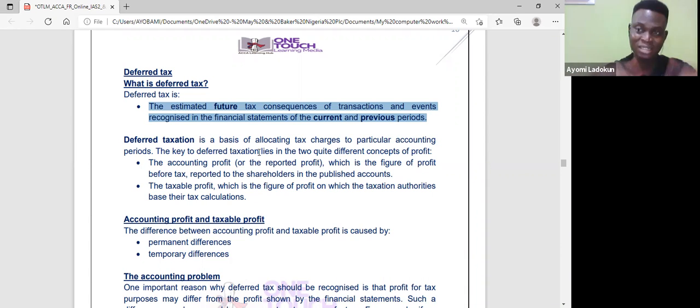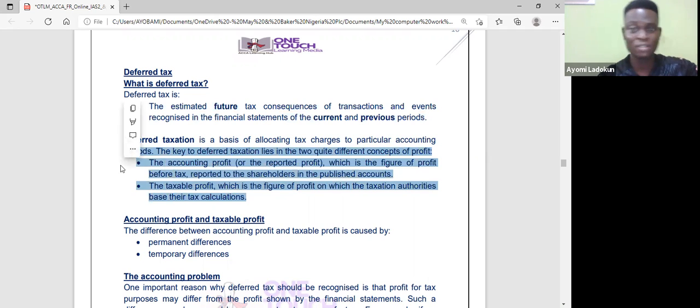I have to recognize it in this accounting period, and that gives rise to deferred tax. So deferred taxation is the basis of allocating tax charges to a particular accounting period. The key to deferred taxation lies in two quite different concepts of profit. Remember, I talked about accounting profit and taxable profit. So that's the emphasis here.